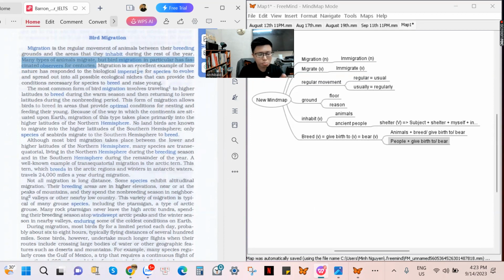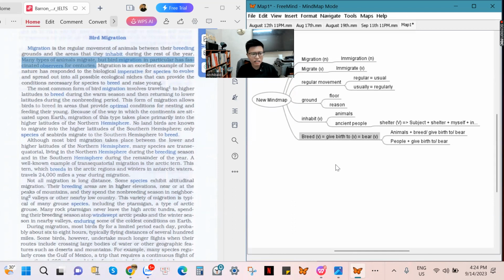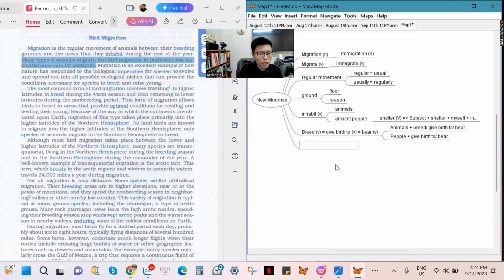But bird migration in particular, it means among many types of animals, I choose birds to talk about this topic. The topic here is the bird migration. But bird migration in particular has fascinated, has interested, has excited the observers, the people watching the bird migration process.